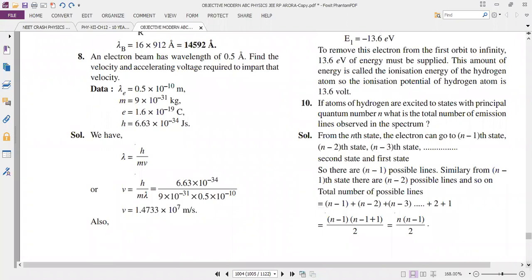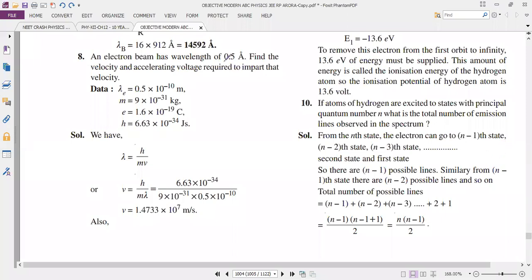So lambda equal to h by mv. V equal to h by m lambda. h is the Planck constant, m is the mass, lambda is the wavelength.